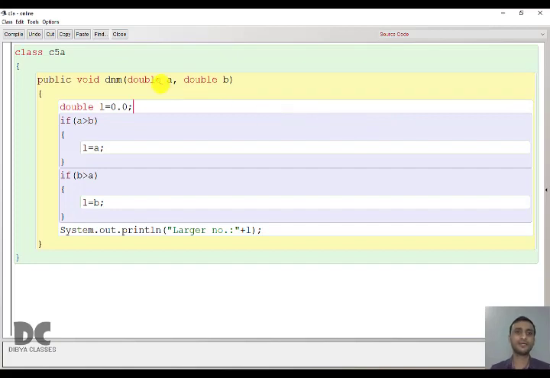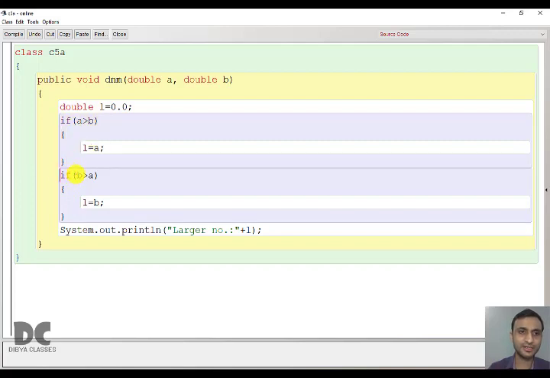So here what is happening? In the first case, I gave the value of A as 5 and B as 10. So here it will check, is 5 greater than 10? No. So this thing will not be executed. Then it will come to the next line. This is one thing, okay? This is one statement. This curly bracket tells the starting point, and this one tells the end of that statement. So this is false. So this will not get executed.